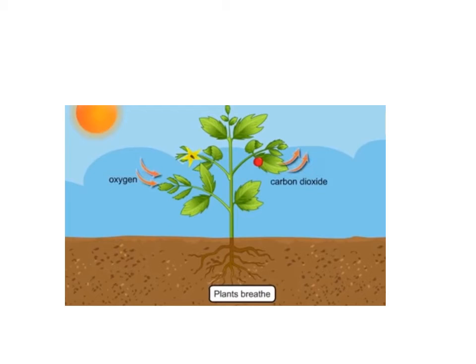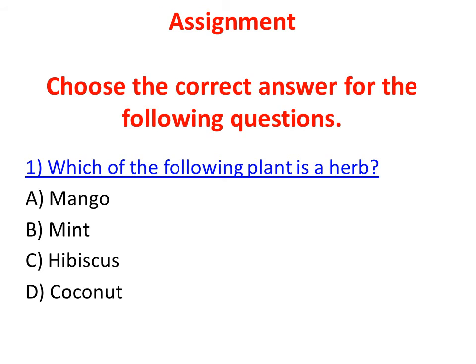Like us, plants also breathe. They need air for that. And you have to water them to keep them alive. If you don't water them, they will die. But some plants will not die even if you don't water them. Now students, I hope you enjoyed knowing about plants and animals. More will come in the next class.